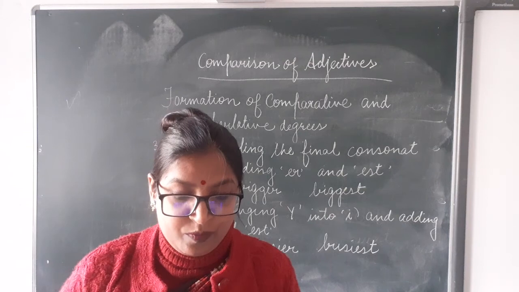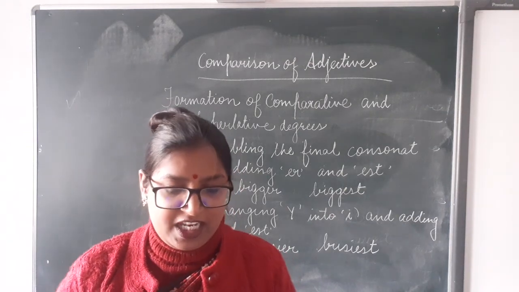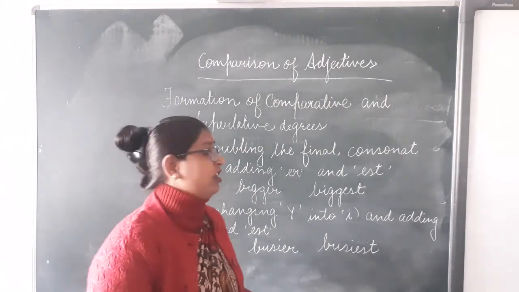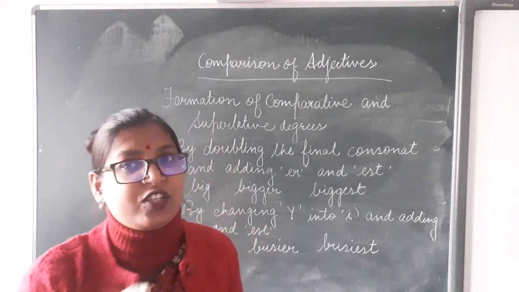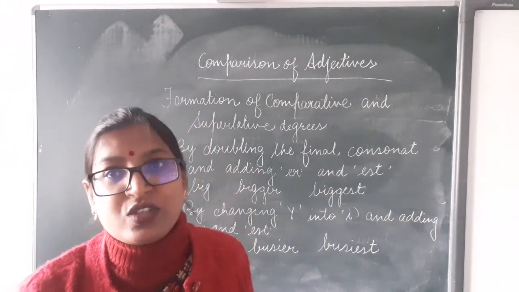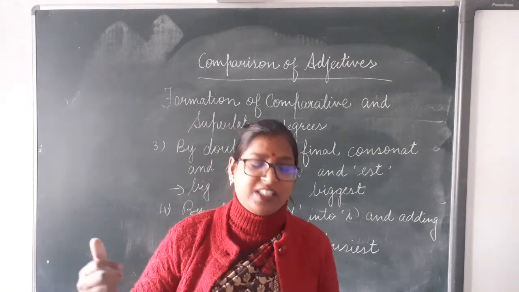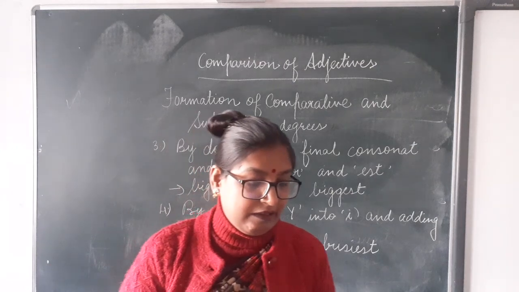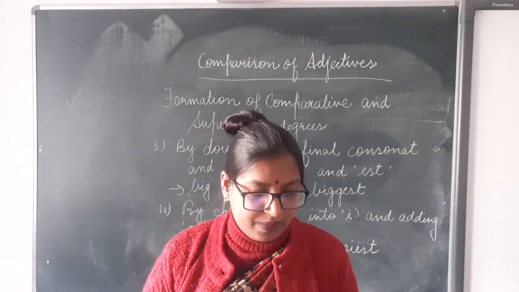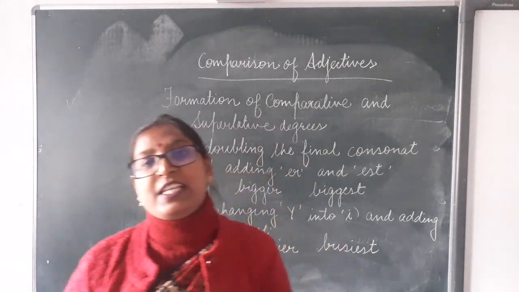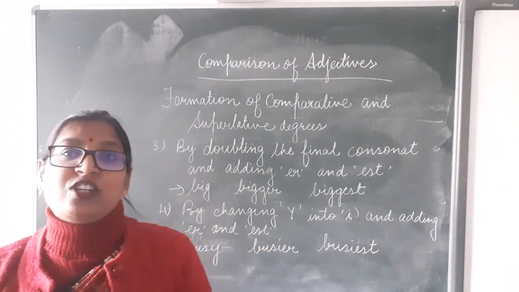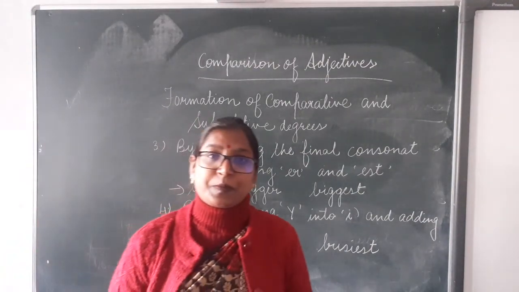Dear children, sometimes for adjectives ending in a single consonant, for example T, D, G, N, etc., the last consonant is doubled before adding ER or EST to get the comparative and superlative degree.